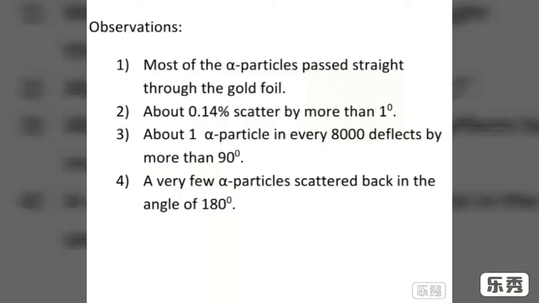Now the observations of the experiment. Most alpha particles passed straight through the gold foil. About 0.14% scattered by more than 1 degree. About 1 alpha particle in every 8,000 deflects by more than 90 degrees. A very few alpha particles scattered back at an angle of 180 degrees.